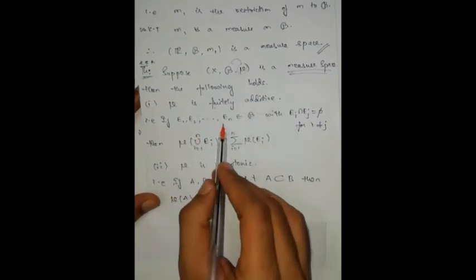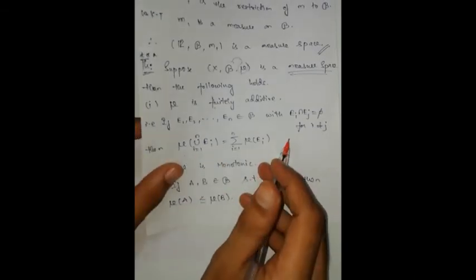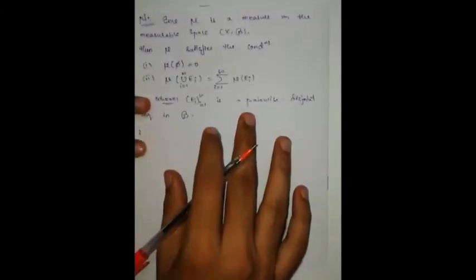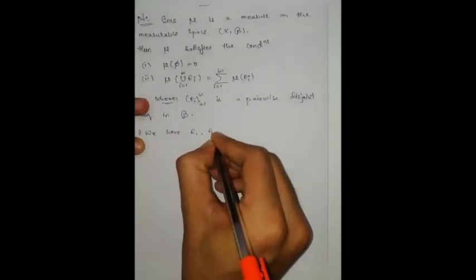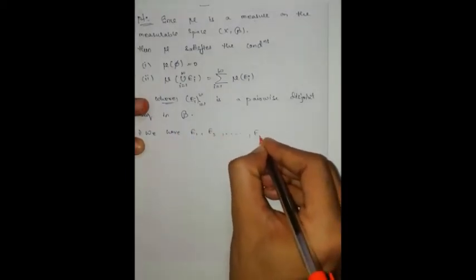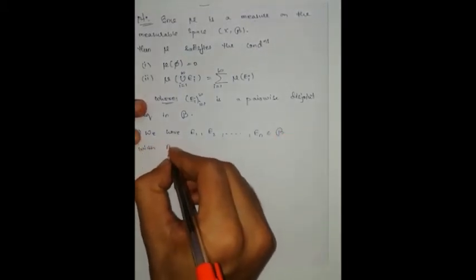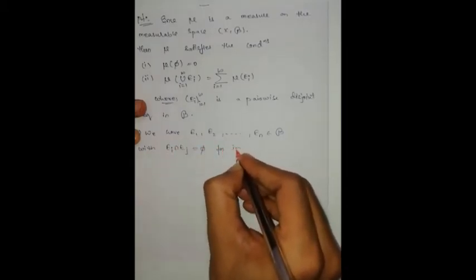Now first we have to prove that mu is finitely additive. So we have to take a finite number of sets in script B which are pairwise disjoint, and then prove this condition. So we have E1, E2, and so on, En belongs to script B with Ei intersection Ej empty for i not equal to j. I considered pairwise disjoint sets from script B.